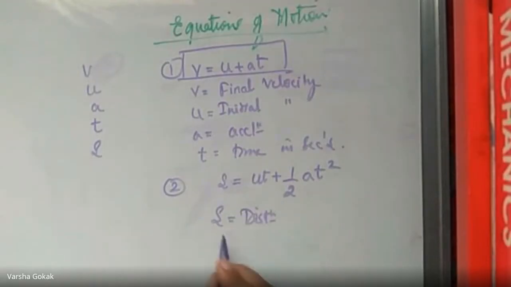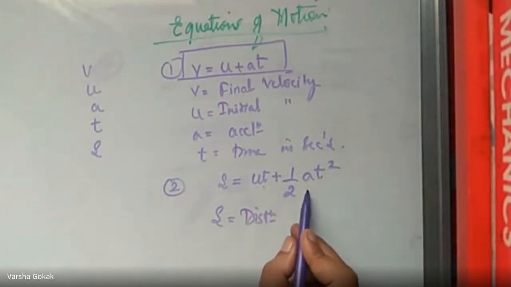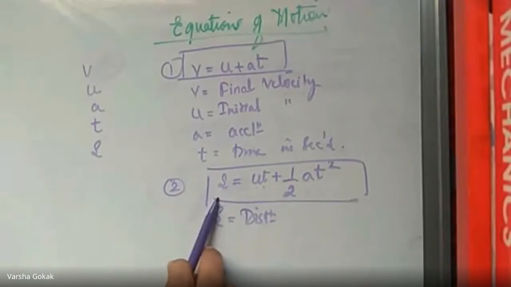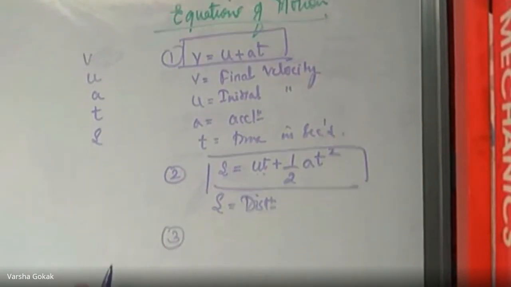S is the distance traveled, right? And U is your initial velocity, T is your time, and A is the acceleration. So this equation of motion is dealing with the distance. If I want to calculate the distance with respect to the time, the initial velocity will be considered, and you have your acceleration and time.